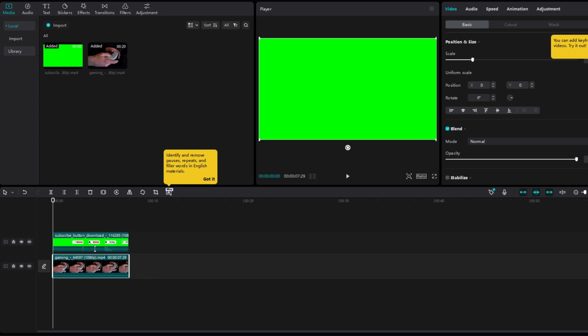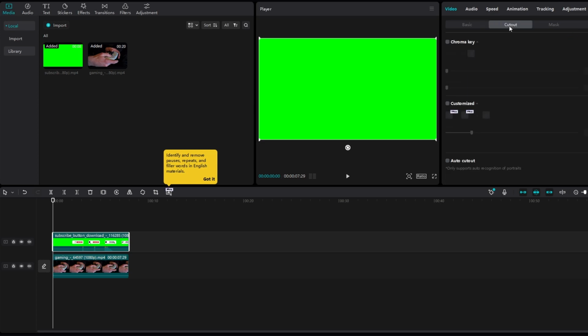Let's say you're removing a green screen. Head over to Cutout and Chroma key and select Chroma key to remove the green screen from one of the clips.